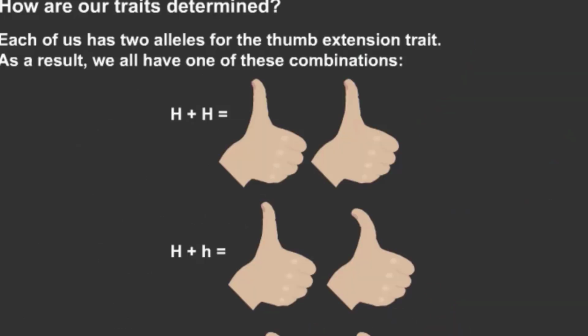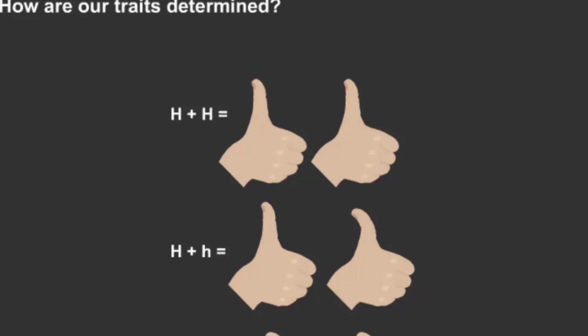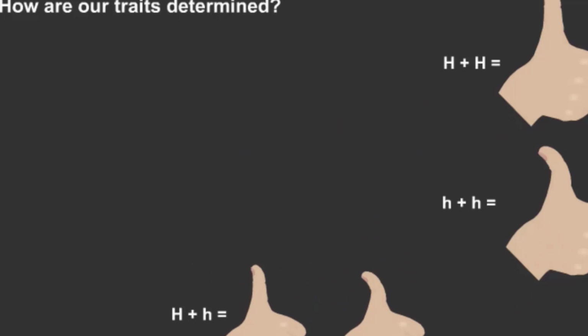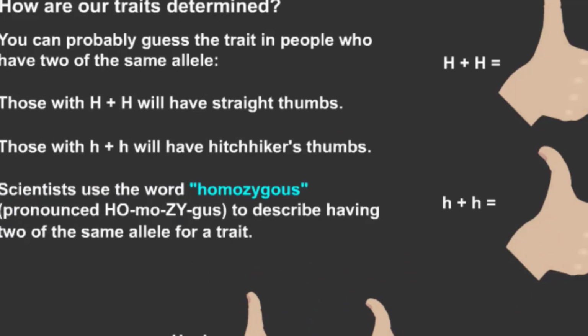Each of us has two alleles for the thumb extension trait. As a result, we all have one of these combinations: capital H capital H, small h small h, or capital H small h. You can probably guess the trait in people who have two of the same allele.